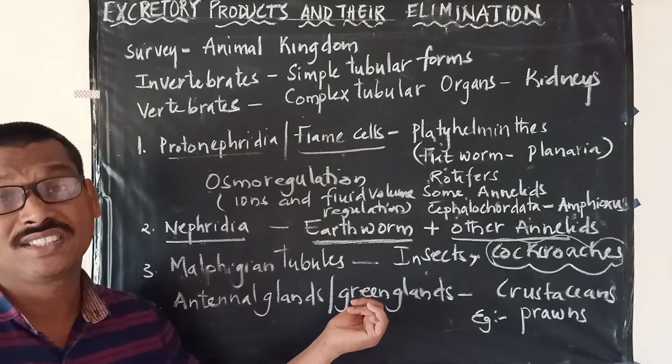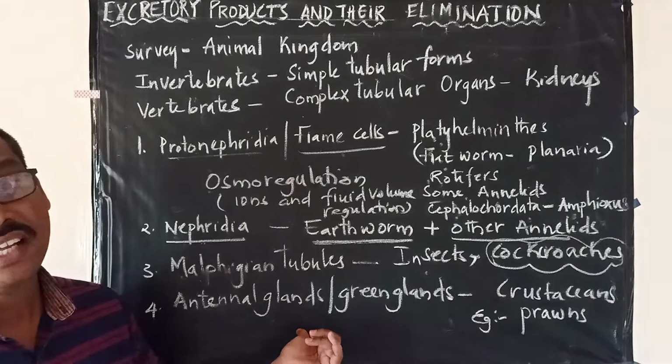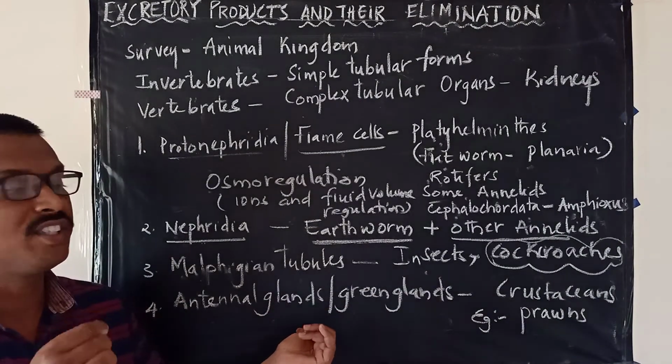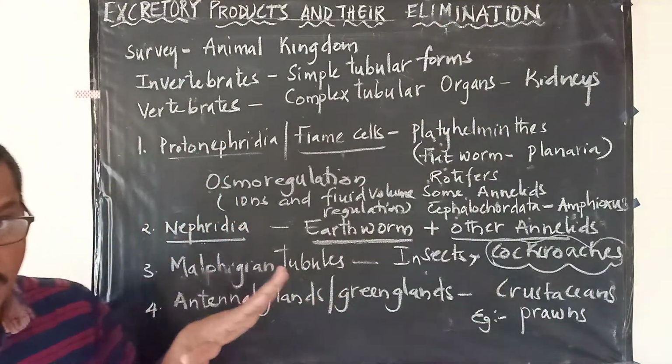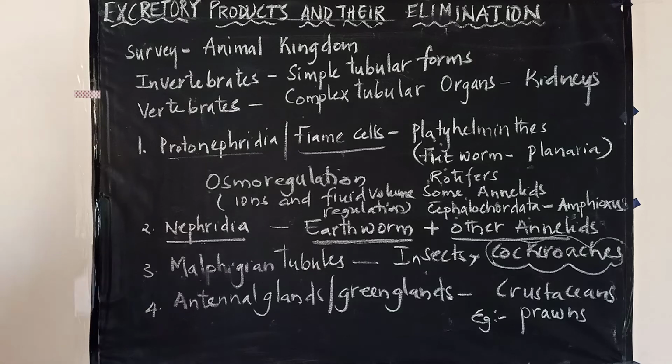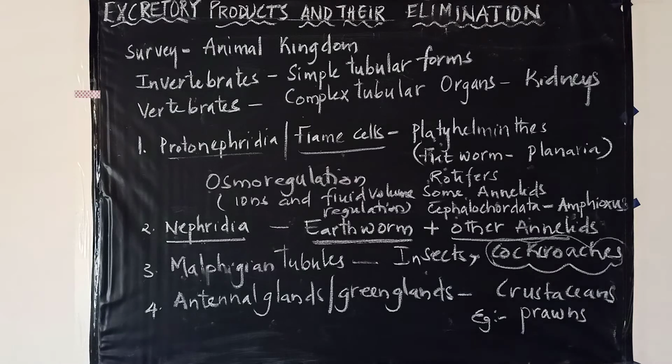And the last one here is antennal glands, otherwise also called green glands. These are the excretory structures present in what? Crustaceans. The best example is prawns. So these are all that we have to remember when we discuss the survey that was conducted in the animal kingdom, in invertebrates and vertebrates. Thank you.